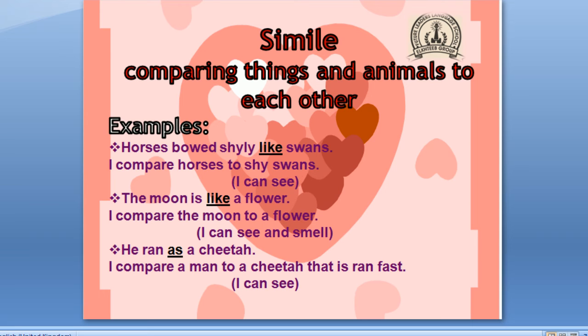He ran as a cheetah. I compare a man to a cheetah that is running fast. Here I can see. What is the key of the simile? These words, like, as. They are the keys for the simile.